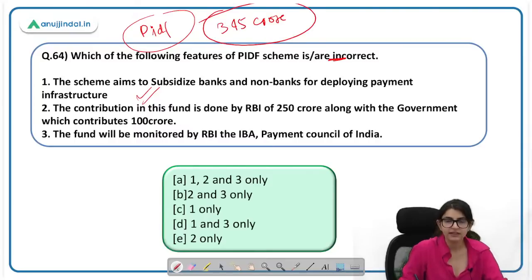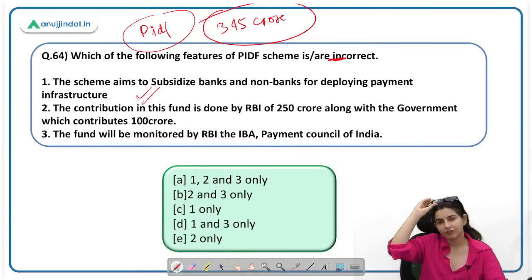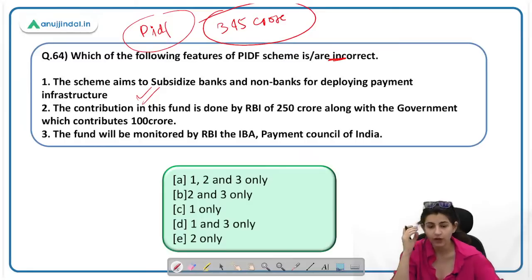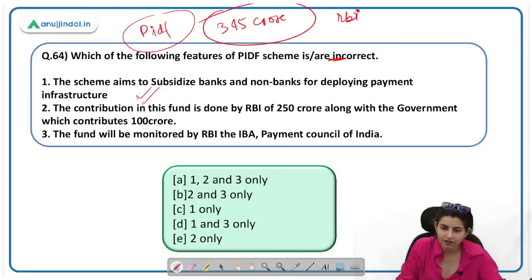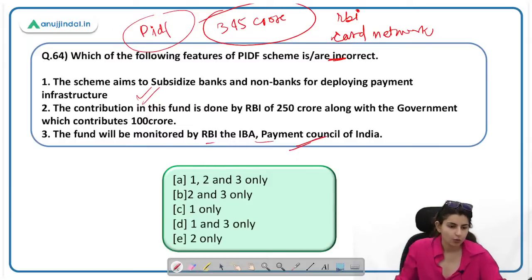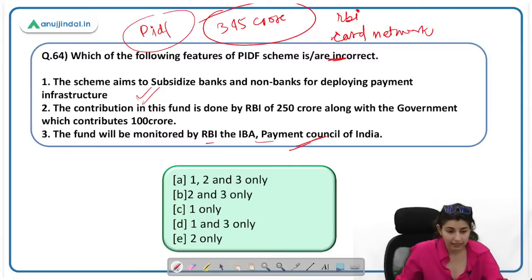Initially, I might have told 350 crore because एक PIB release में 350 crore mention था. However, RBI later replied that this is not 350 crore, this is 250 crore by RBI, and card networks देंगे rest 95 crore. Okay, so the fund will be monitored by RBI, the IBA and Payment Council of India. This is correct. तो ये तीनों मिलके फंड को monitor करेंगे. So 1, 2, 3 में से कौन सी statement incorrect है? We have to find out the incorrect statement. 2 only is the incorrect statement. E will be the right answer.